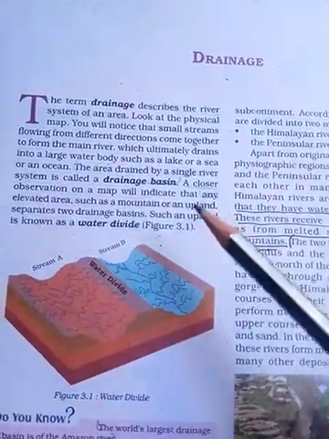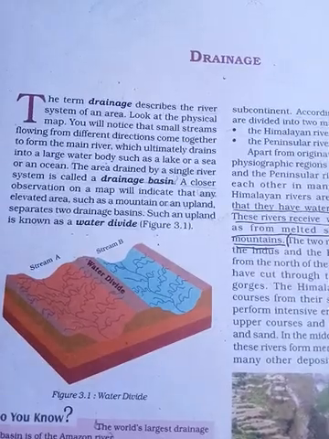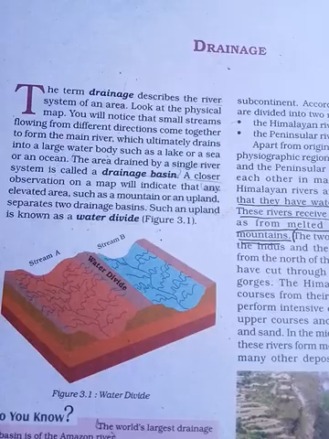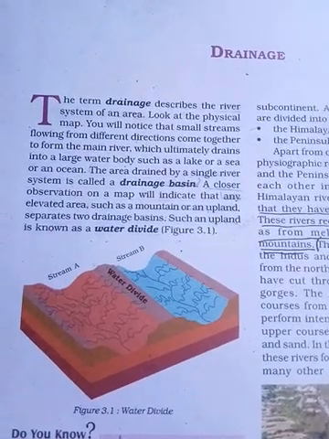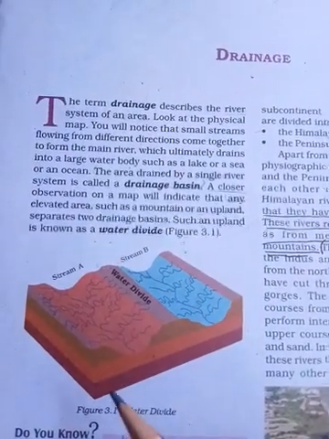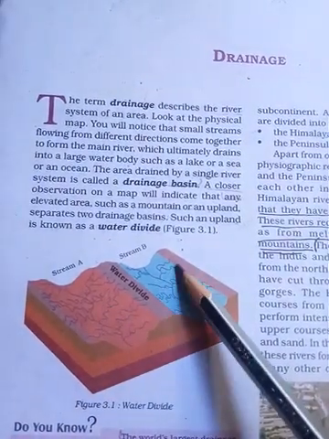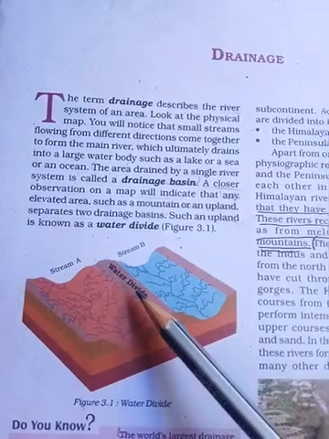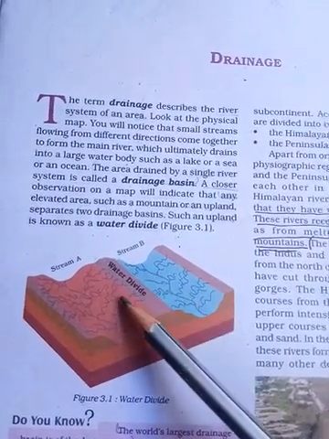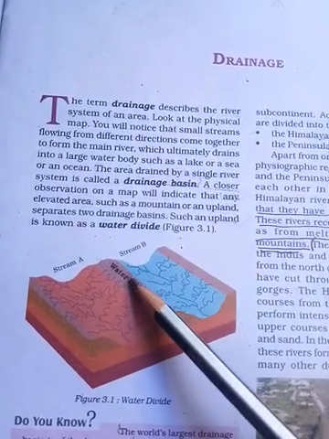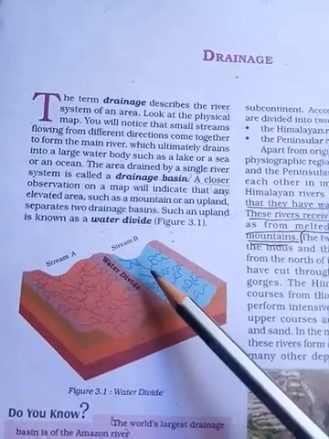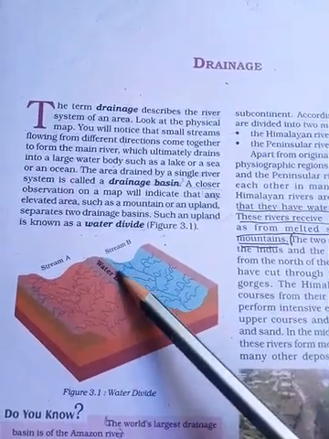A closer observation on a map will indicate that elevated areas such as a mountain or an upland separate two drainage basins. Such an upland is known as a water divide. That means there is a stream A and a stream B. If there is a mountain or any upland in between two rivers, that land is going to separate the two rivers. That is called a water divide.